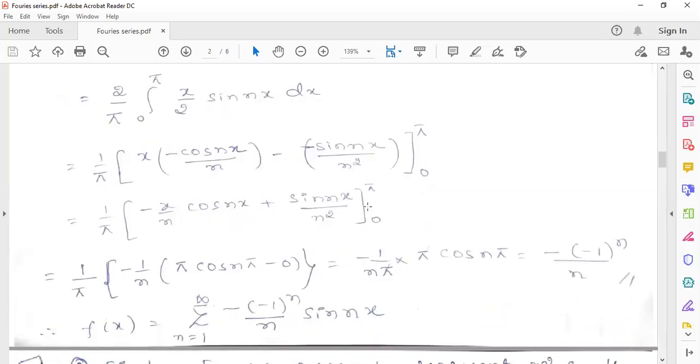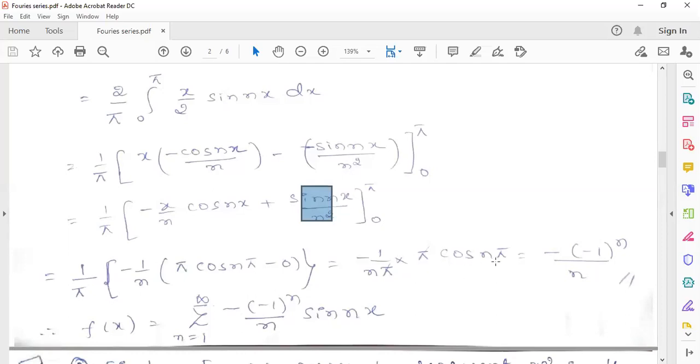Now apply the upper and lower limits. We know that sin n pi is 0, and sin 0 is also 0, so there is no need to apply the limits for the sin term. Simply apply the upper and lower limits for the first term, x cos nx. Minus 1 by n is constant, take it outside. Replacing x by pi at the upper limit gives pi into cos n pi, minus the lower limit, which will be 0. Now we can take minus pi by n outside, then cancel pi.